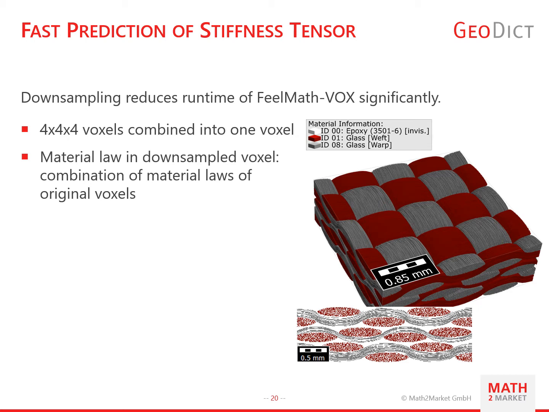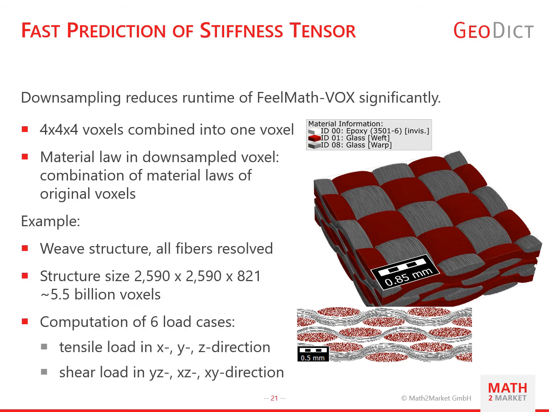And downsampling has a big advantage over just decreasing the resolution of your model. The material law in a downsampled voxel is a combination of the material laws of the original voxels. So both materials are considered during simulation, whereas in a coarser model, each voxel has only one material law and information is lost. To demonstrate the speed up due to downsampling, I will show the example of a weave.